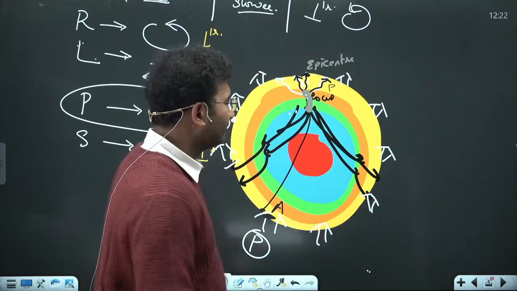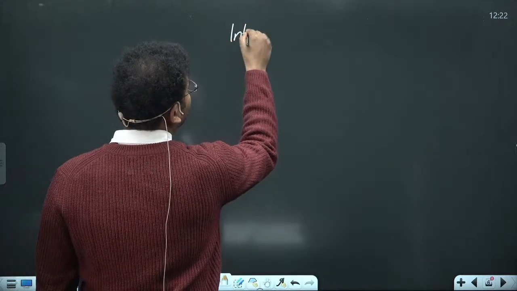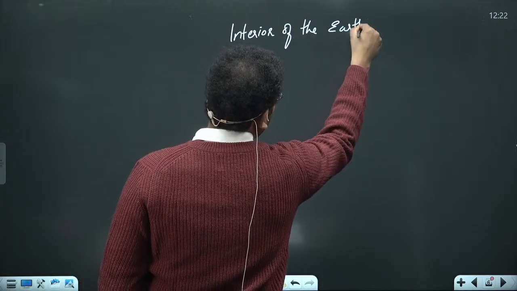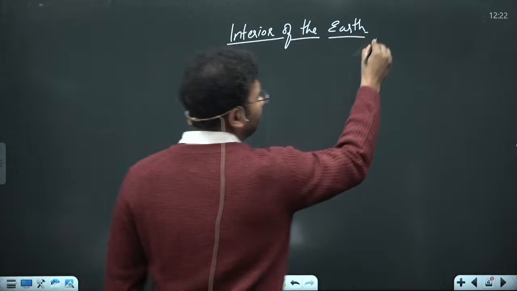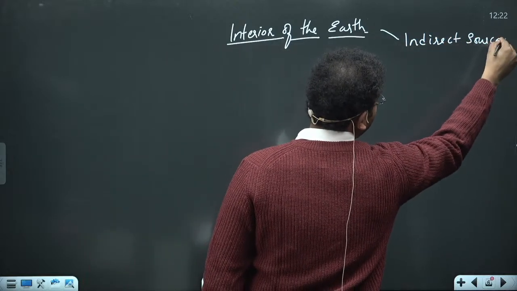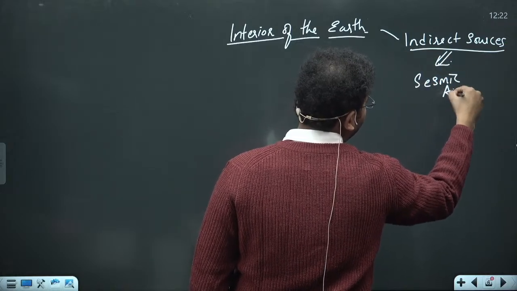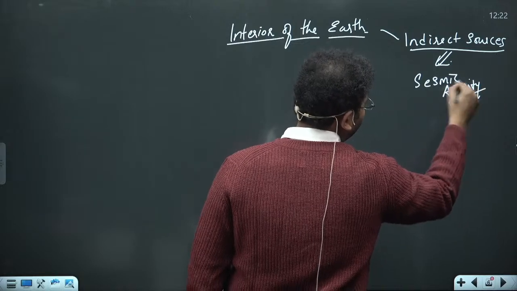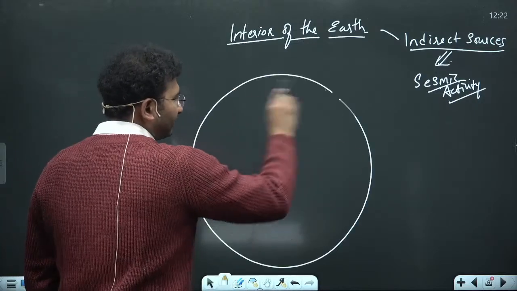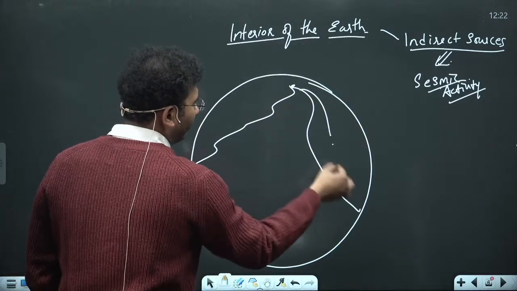Okay. Now let's move to the next topic, that is interior of the earth. So this interior of the earth we got to learn through indirect sources. These indirect sources are nothing but your seismic activity, right? And in this seismic activity we got to learn that this earth, when an earthquake is generated at the surface, it started to move in all the directions.